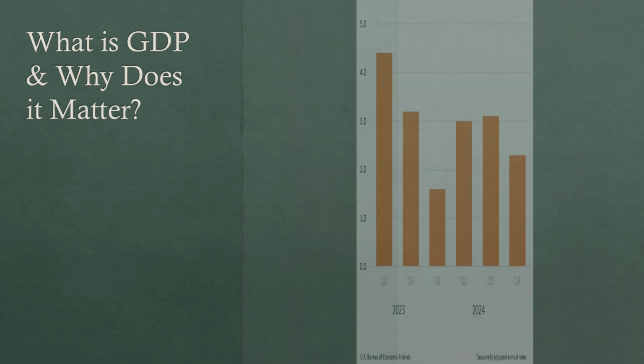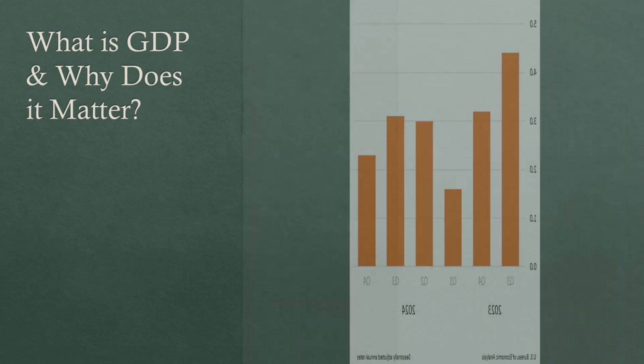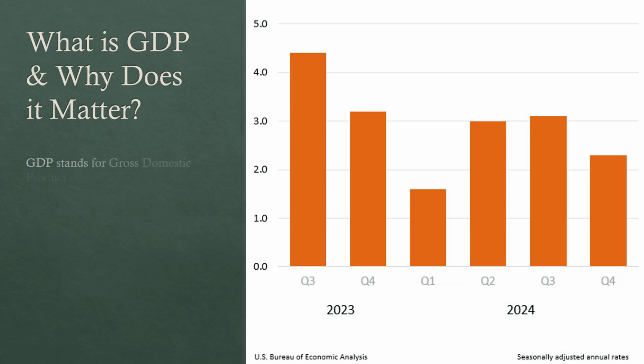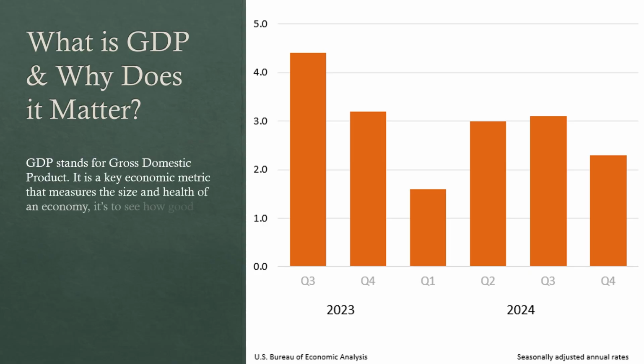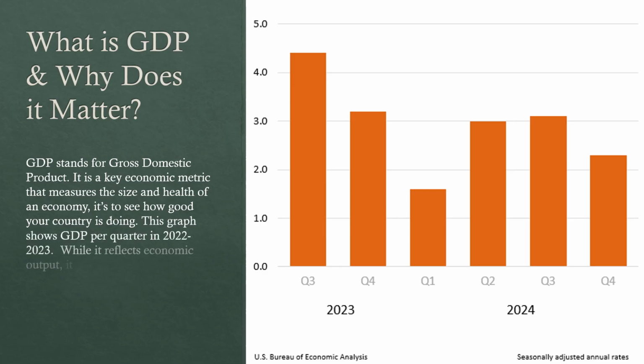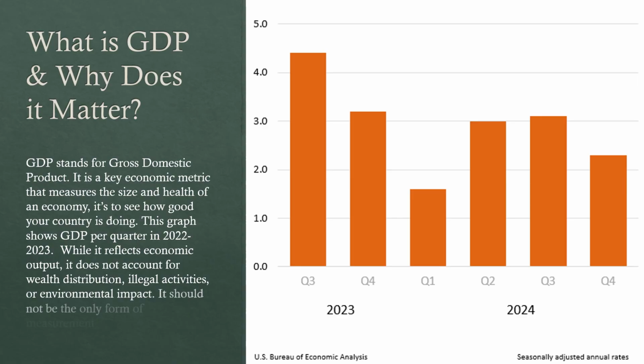What is GDP and why does it matter? GDP stands for Gross Domestic Product. It is a key economic metric that measures the size and health of an economy to see how good your country is doing. This graph shows GDP per quarter in 2022 and 23. While it reflects economic output, it does not account for wealth distribution, illegal activities, or environmental impact. It should not be the only form of measurement used to determine a country's progress.